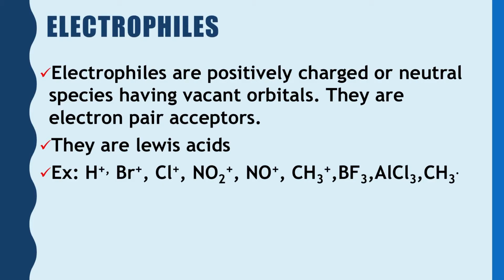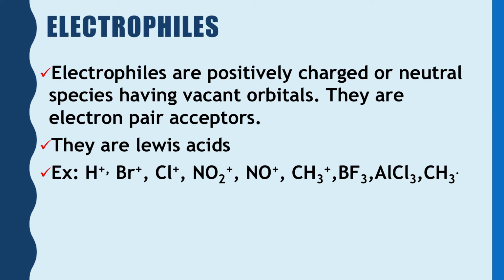What are the Lewis acids? In those cases, the central atom cannot complete its octet. There are many examples. The group 13 compounds like BF3 have 6 electrons around them. AlCl3 has 6 electrons around it. Similarly, electron deficient, positively charged species given in the list, like the Cl plus ion, the chloronium ion, the bromonium ion. Cl has 2, 8, 7 configuration, but when it becomes Cl plus, it has 6 electrons.